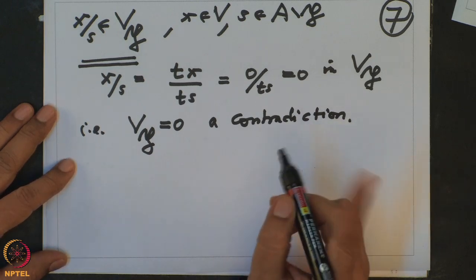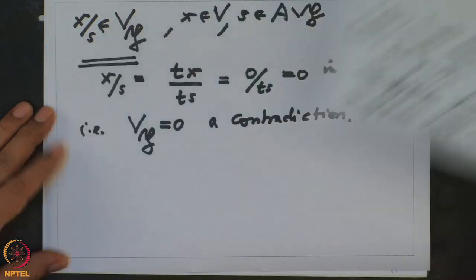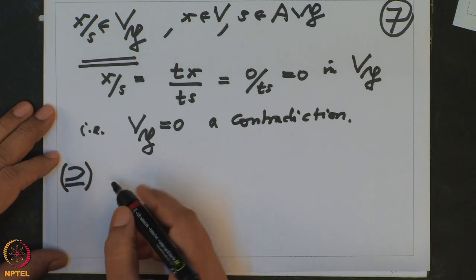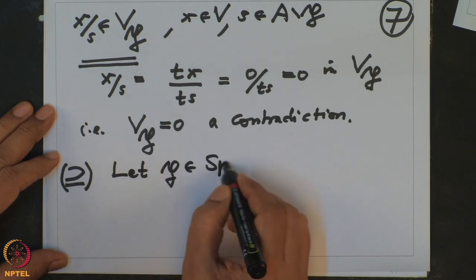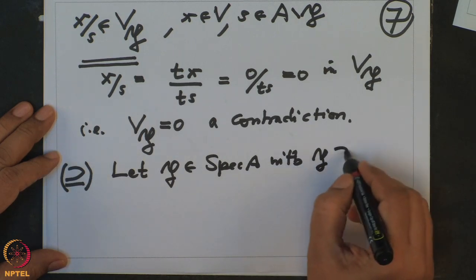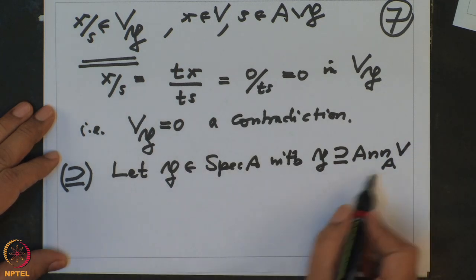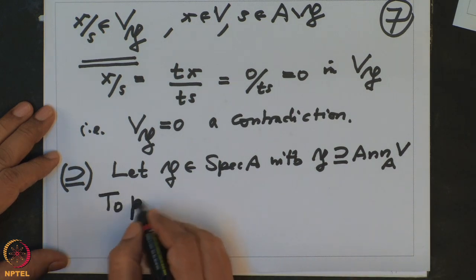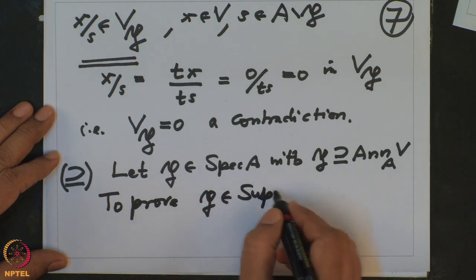So therefore we have proved this inclusion. Now conversely, this inclusion, what do we want to prove? We want to prove that, so let P be a prime ideal with P containing the annihilator of V. I have been given the prime ideal in the right hand side, and to prove P is in the support of V.